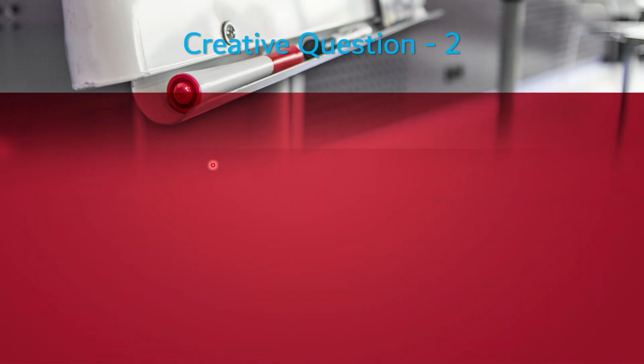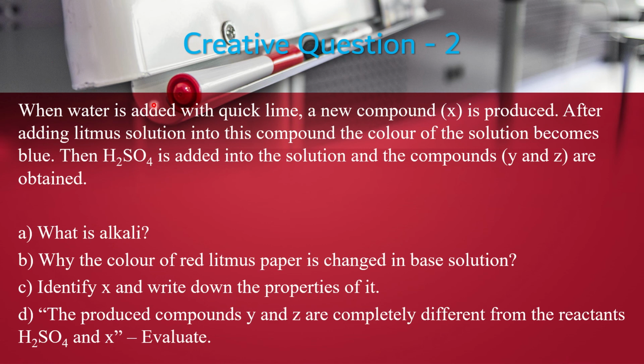Now, creative question 2. When water is added with quicklime, a new compound X is produced. After adding litmus solution into this compound, the color of the solution becomes blue. Then sulfuric acid is added into the solution and the compounds Y and Z are obtained.